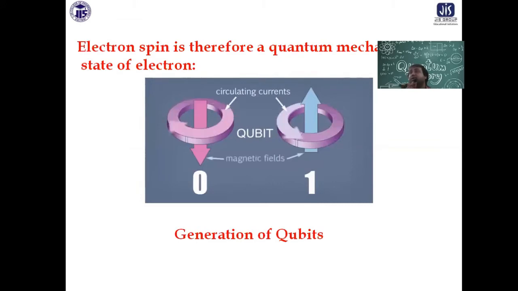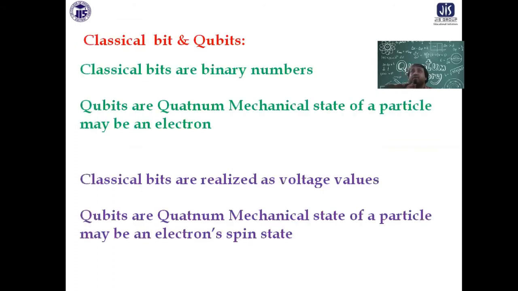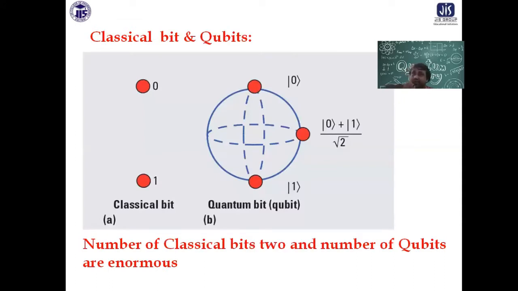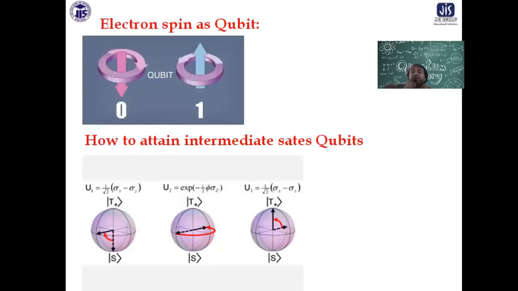In the clockwise direction, it is a 1 state, and in the anti-clockwise direction, it is a 0 state. So 1 is a quantum bit, 0 is a quantum bit, and the big news is that the mixed state is also a quantum bit. Now these are the differences between classical and quantum bits I just mentioned. Classical bits are binary digits, quantum bits are quantum mechanical states. Classical bits are realized through voltage values, quantum bits are realized through quantum mechanical states of the particle. The number of classical bits is 2, but the number of quantum bits is enormous. As you can see there, any mixture of 0 and 1 is also an allowed state. And these are a variety of quantum mechanical states.